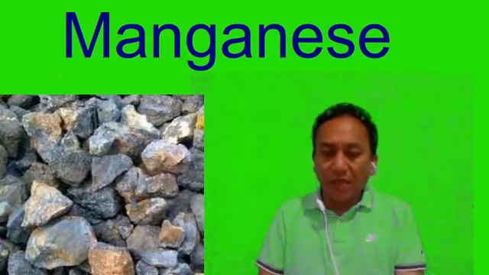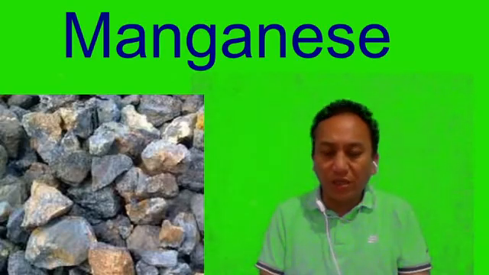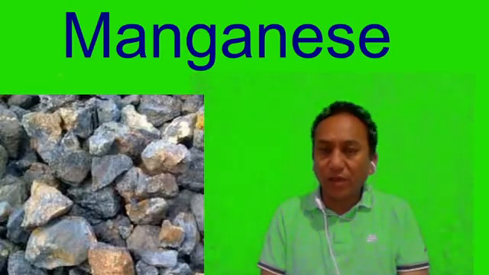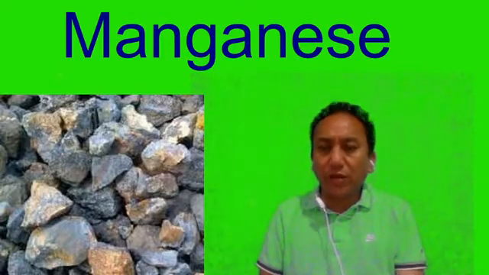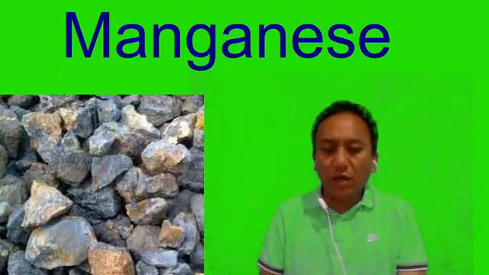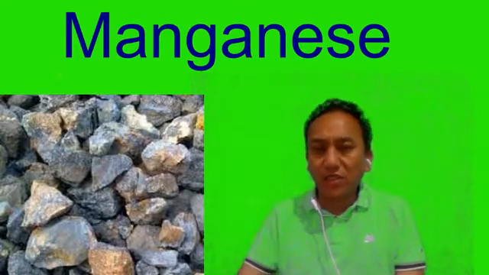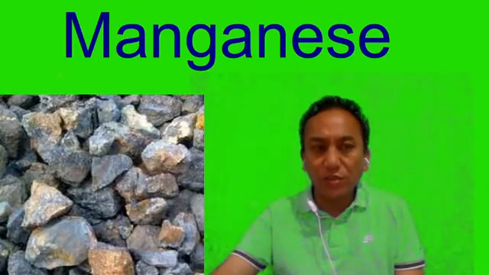India ranks second in the world in the production of manganese. The states which produce manganese are Madhya Pradesh, Orissa, Andhra Pradesh, Goa, Karnataka, Jharkhand, and Rajasthan. So these are the areas where manganese is produced in our country.